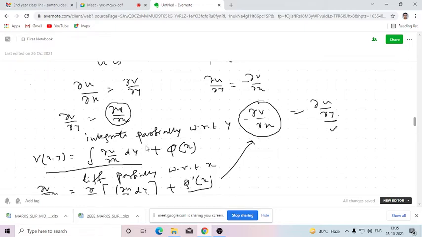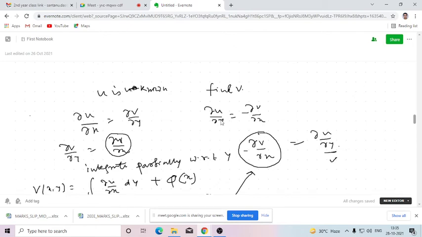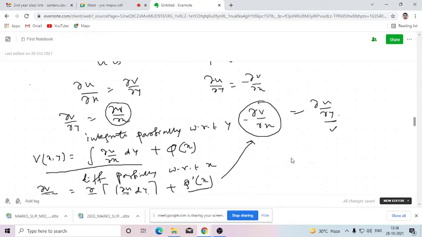So now we need to find out only this value. This is the unknown, the constant, that is a function of x. So how can we get the value of this? For that we will be using the second equation, that is del u del y equals minus del v del x. Here del u del y is similarly known to us since u is known. So minus del v del x equals del u del y. Okay. So from where could I get the value of del v del x?